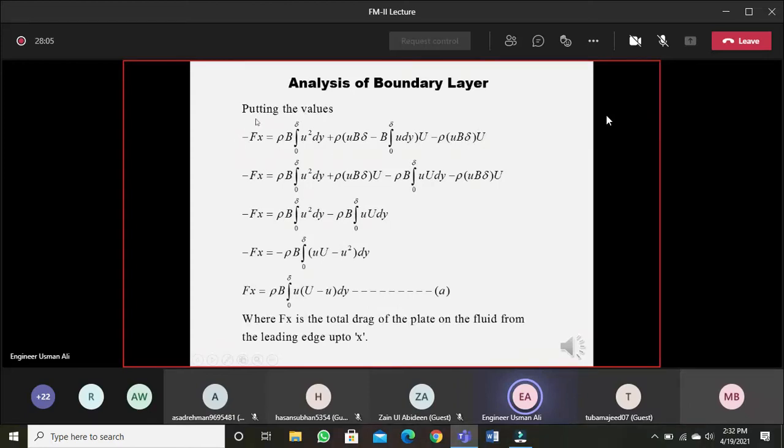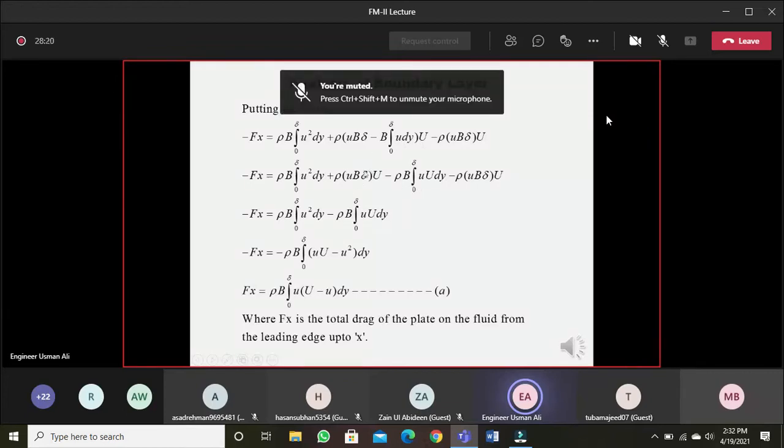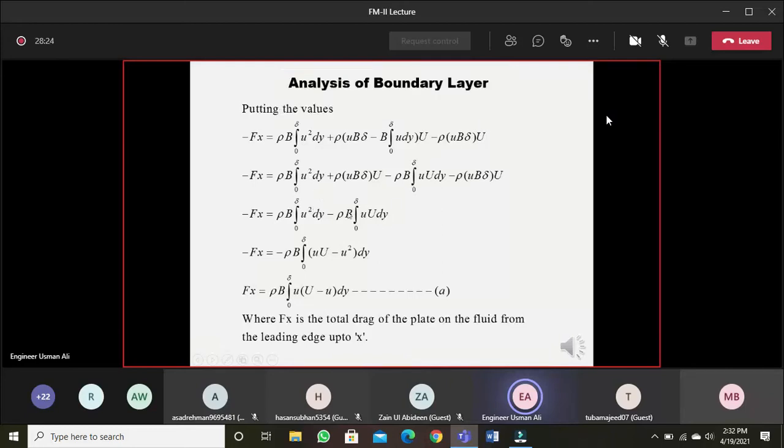The algebraic sum of all the external forces acting on a control volume of fluid is equal to the rate of change of momentum on that control volume in a certain direction. Further, we simplify by multiplying rho and u within this, and the second and the fourth term will be cancelled, and only the first and the third term will appear.